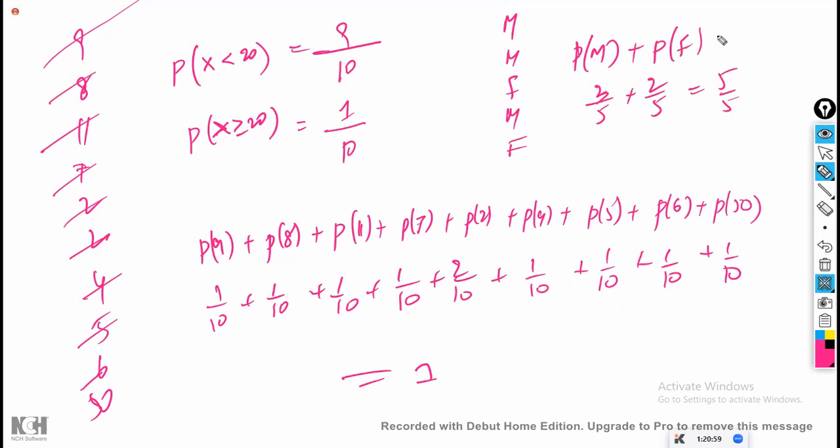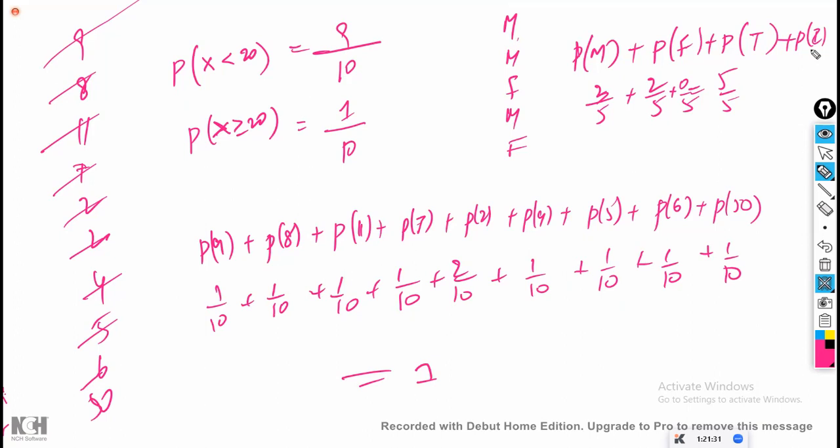Sir, for example, if I add the probability of male and female, and if I take the transgender, a third category, that is anyways 0, na? 0 by 5. If you add also, no problem. Sir, this is not male and female, sir. Just let us take M and F. I want to try to add the probability of the letter I also. 0 by 5. Add whatever letter you want to add. Total is going to be 5 by 5 only. It can never cross the maximum value, which is 1. Always the sum of the probability is equal to 1.